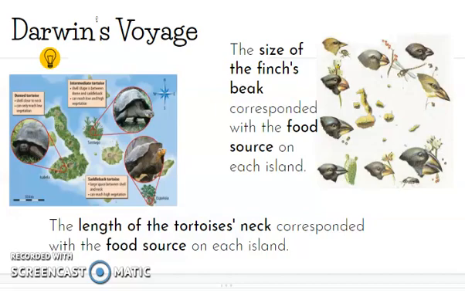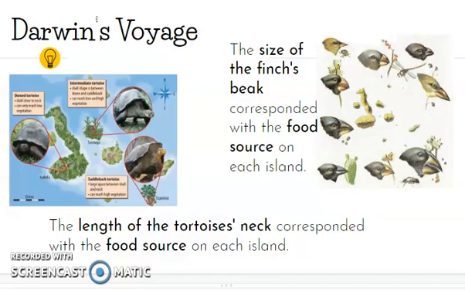So he noticed that on all the islands, or on many of the islands, there were both tortoises and a bird called a finch, but the characteristics of those animals were different. We'll start with the finches: their beaks were different. The birds themselves were all the same type of bird, but the shape of the beak varied depending on the food that was available. On islands where there was a lot of flowers with sweet nectar to eat, the birds had long, pointy beaks. And on islands where they were more eating seeds, the birds had short, rounded, stronger beaks that could break open those seeds.